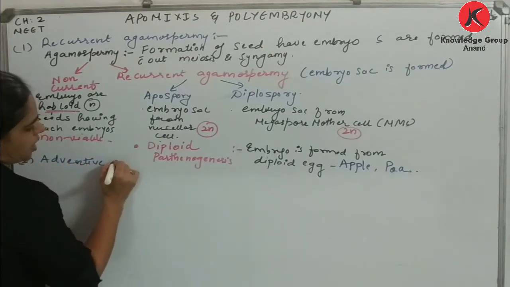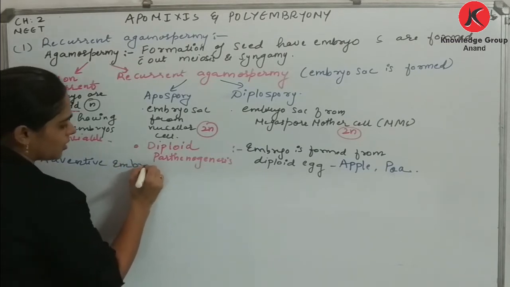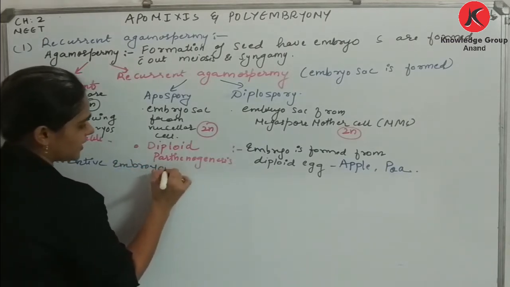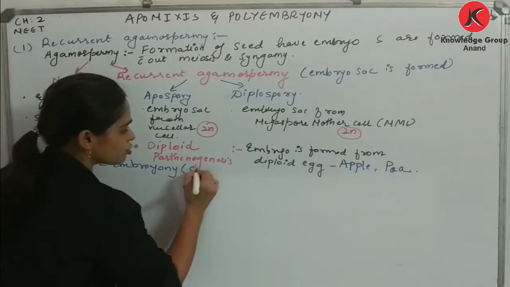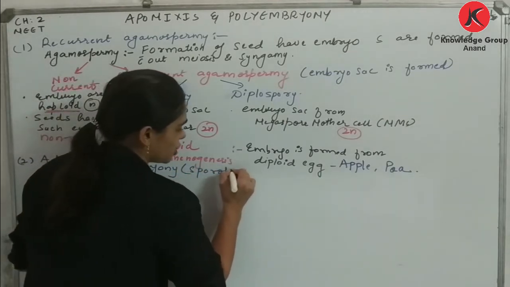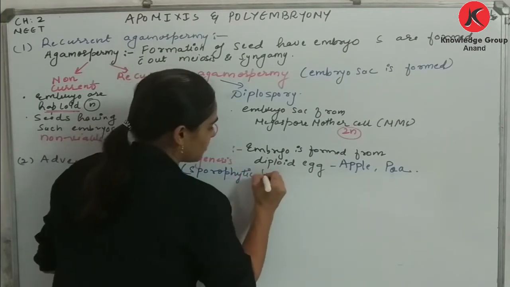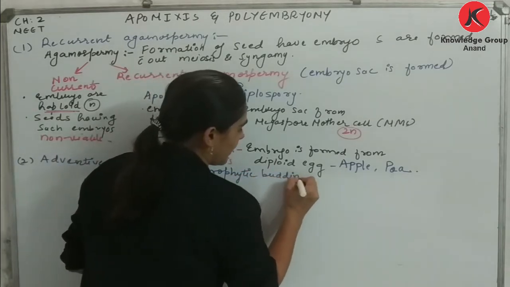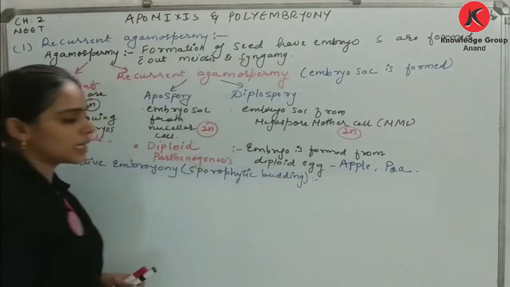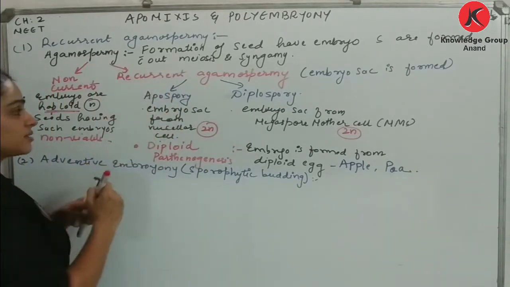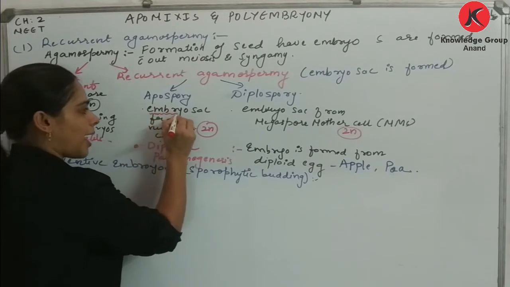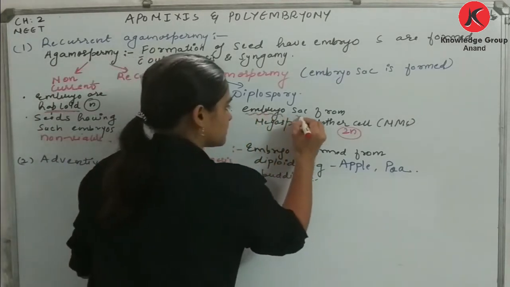Adventive embryony. Okay, or you can say it as your adventive polyembryony. It is also called sporophytic budding. What is it called? Sporophytic budding. Okay. Here an embryo sac was formed, right? Mark this. What is formed here? Embryo sac.